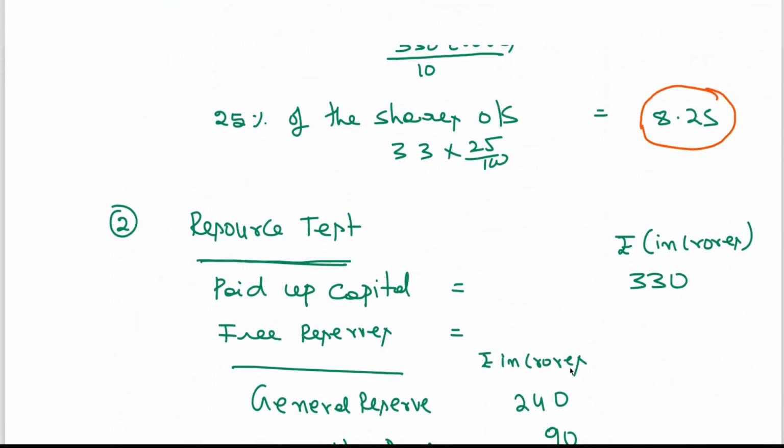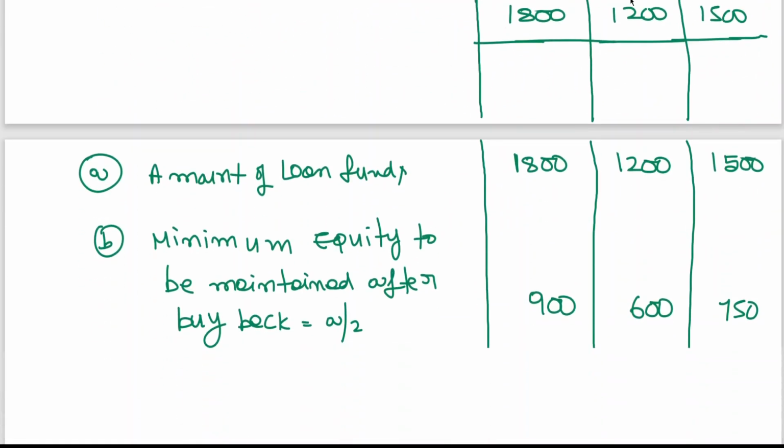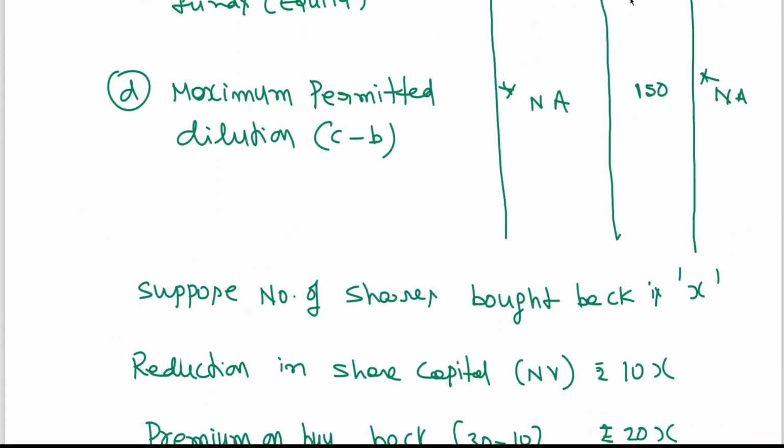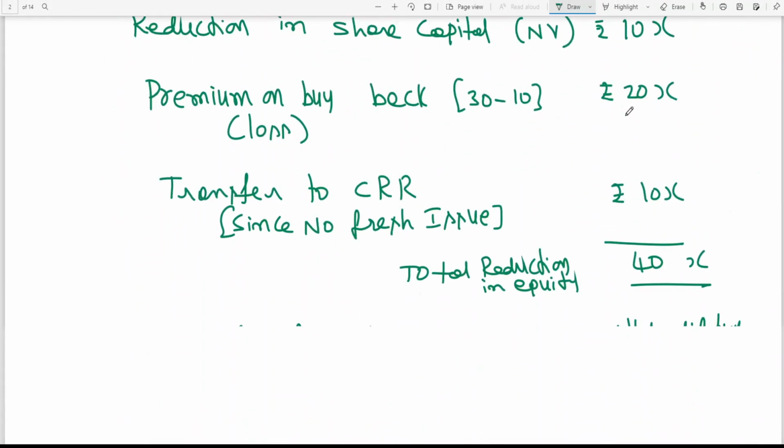I think you can see first test 8.25 crores, second test 6.25 crores, and the third test is applicable only for the second situation.